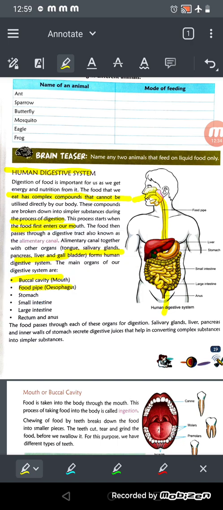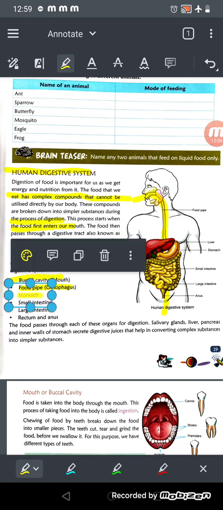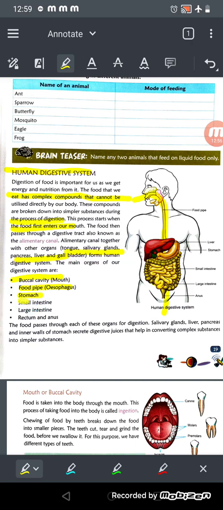Don't be confused if in examination anyone asks you to explain the esophagus and you say that you don't know esophagus. No, esophagus is also known as food pipe, and food pipe is also known as esophagus. Like that only, buccal cavity. The other name of the mouth is buccal cavity, right? Stomach, small intestine, large intestine, rectum and anus.